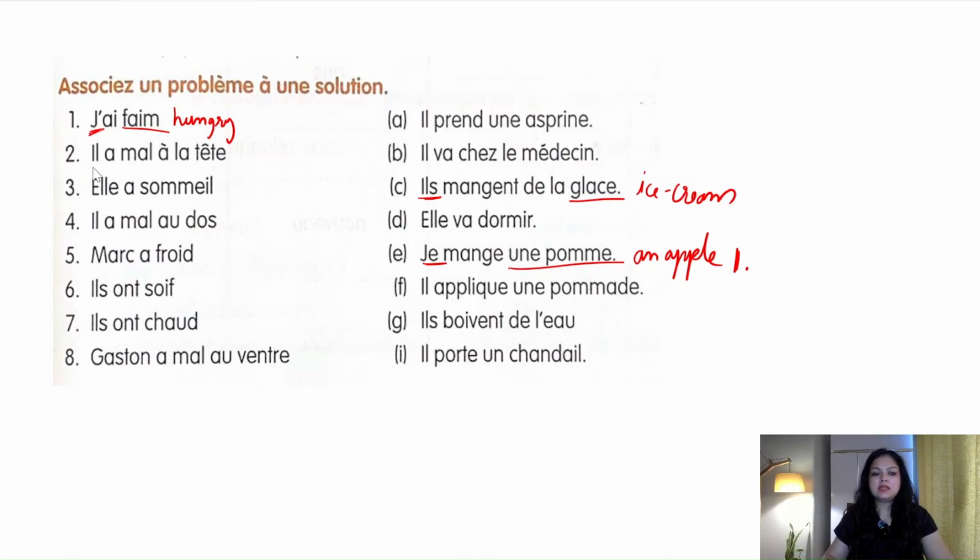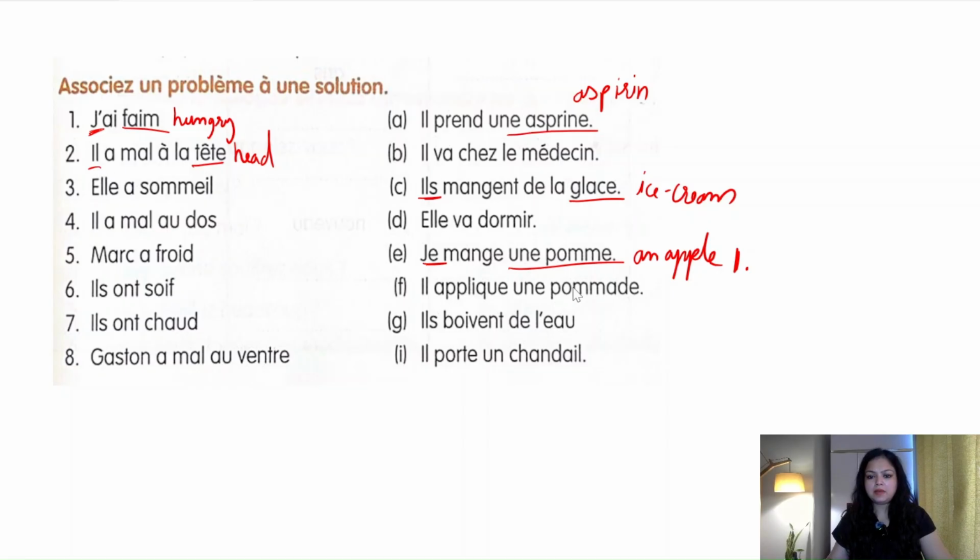Second is il a mal à la tête. Tête is head. So he has a headache. So il prend une aspirine. Aspirine is aspirin, medicine. Or il va chez la médecin, or anything which is related to a third person singular, il.